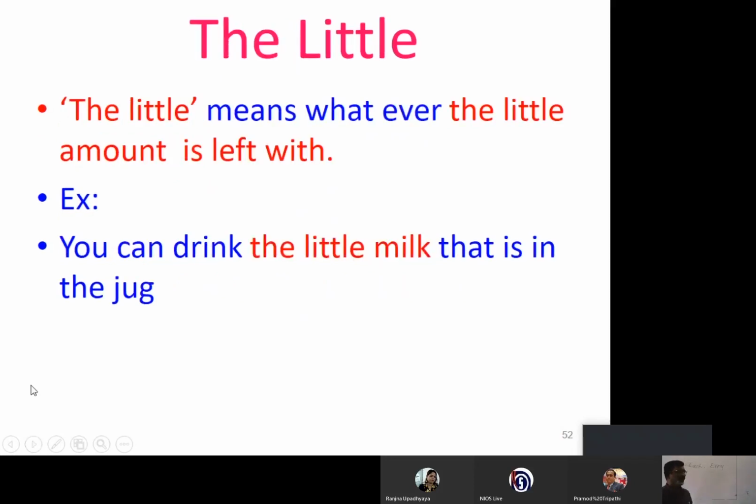Now, the little means whatever little amount is left. You can drink the little milk that is in the jug. Of course, since it's already referred to, that's why the little. Such usages are very few.